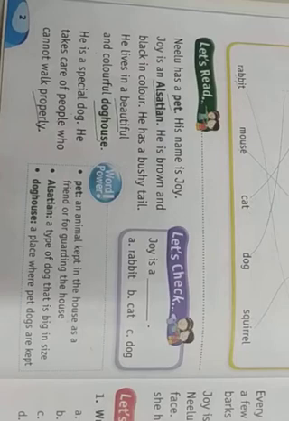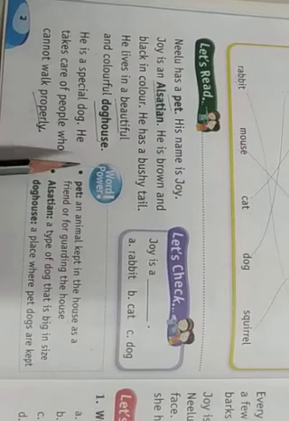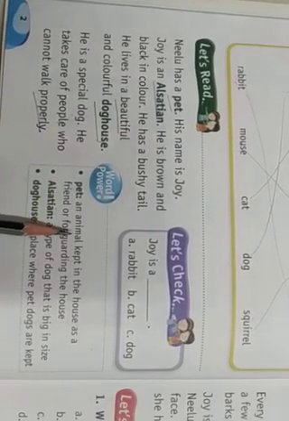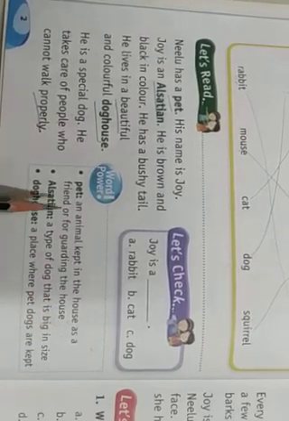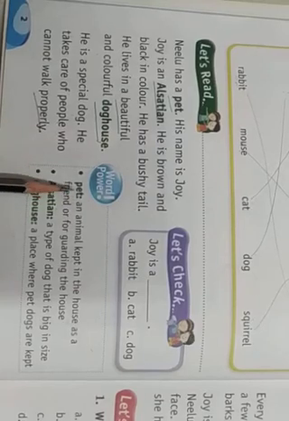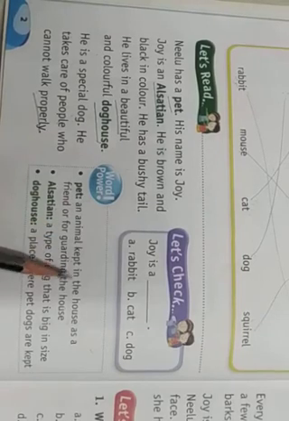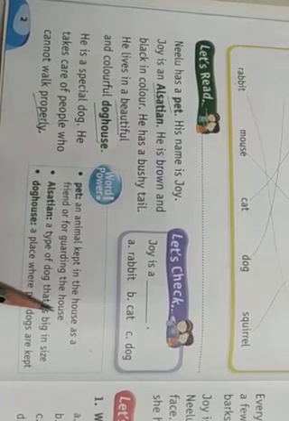Pet means an animal kept in the house as a friend or for guarding the house. This is the meaning of the word pet.